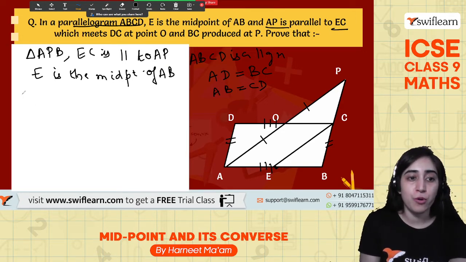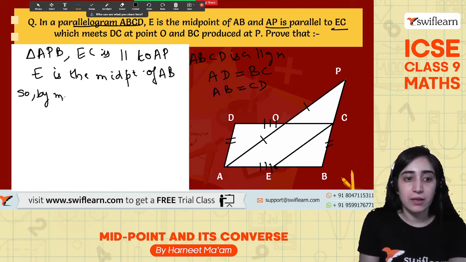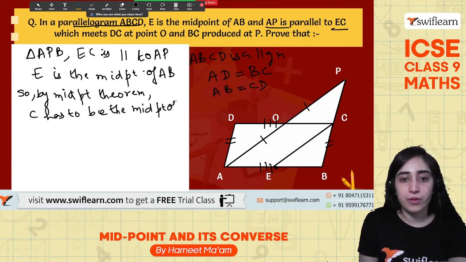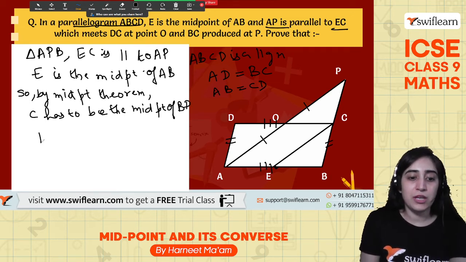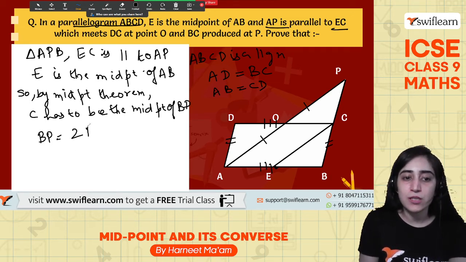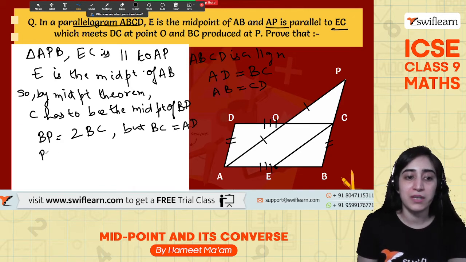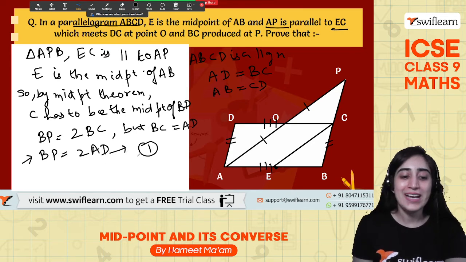All right, so by midpoint theorem, I can say that C has to be the midpoint of BP. So which gives me that BP is equals to twice of BC. But I know that BC is equals to AD. BC तो AD के बराबर है, तो क्या मिल जाएगा? BP किसके बराबर हो गया? twice of AD. And this is what it was required to prove in the first part. All right, let's do the next part.